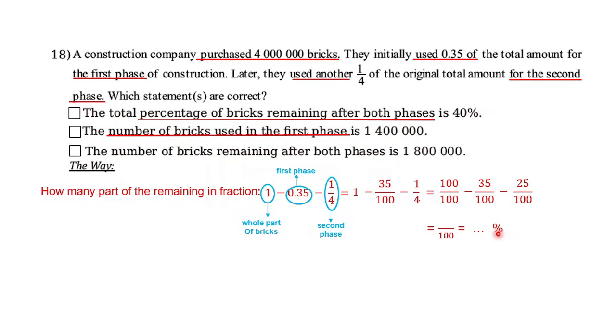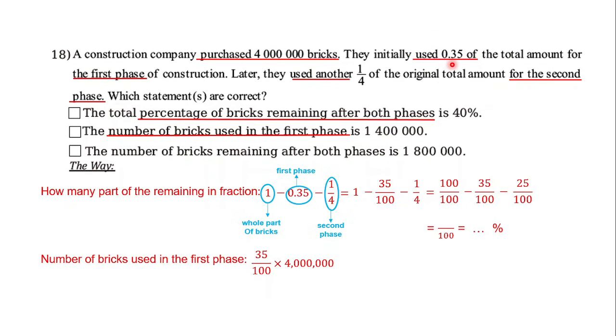Next, the number of bricks used in the first phase is 1,400,000. Let's prove it. Okay, let's see. It is said that they initially use 0.35 of the total amount for the first phase.